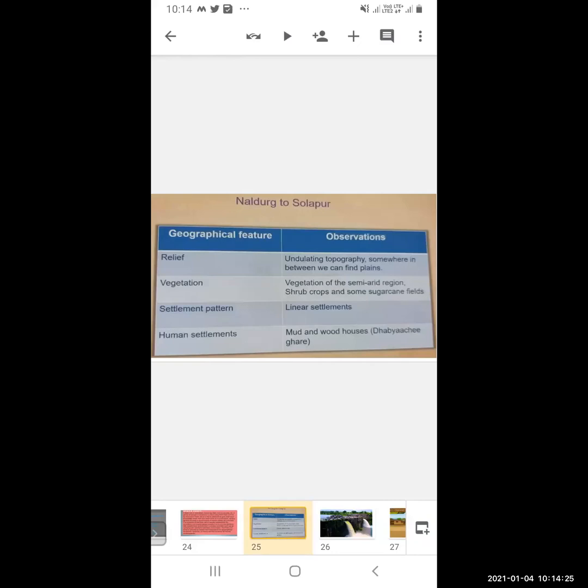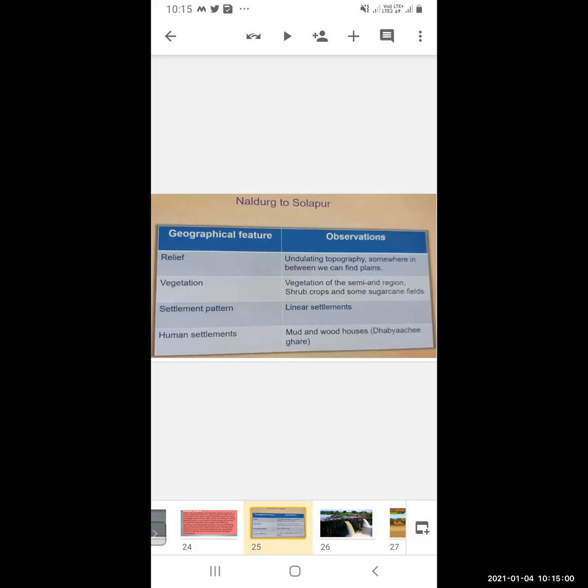Shrub crops and sugarcane fields. Shrub crops means small crops, not very tall like trees. And sugarcane fields you can also find there. And the settlement is linear settlement. Now, what is a linear settlement? The houses are in a line, in a horizontal line. It is explained in the textbook that when they were traveling by the bus, the students were told to make observations from both sides of the road.